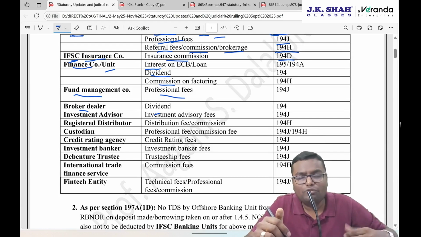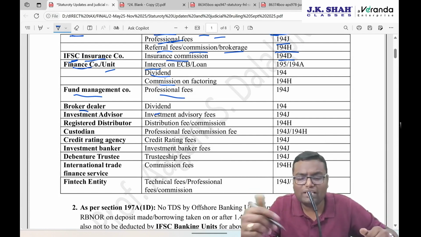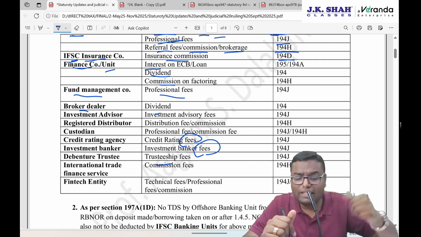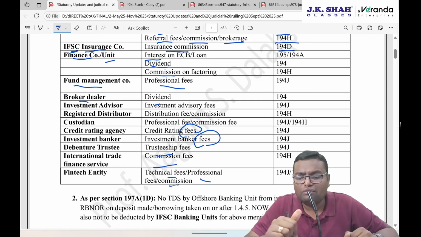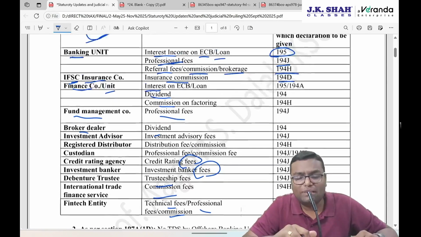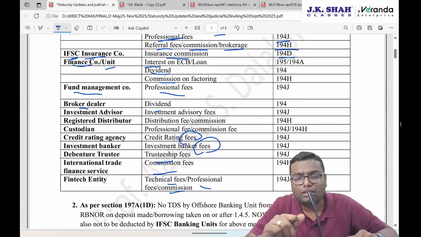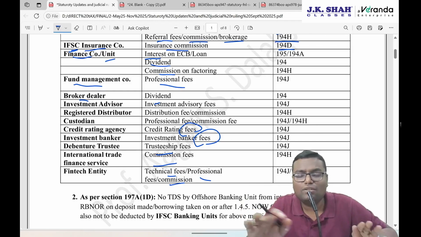You are a broker dealer getting dividend, investment advisor getting investment advisory fees. You are a registered distributor, you are getting your distribution fee or commission. You are a custodian, you are getting custodian fee or professional fees. Credit rating agency, you are getting your respective fees. Investment banker getting any kind of banking fees. Debenture trustee getting trusteeship fees. International trade finance service, you are getting your commission fees. Fintech entity, technical fee, professional fee or commission. So if these particular payees which are operating in IFSC are receiving this kind of income, then for the third column sections they can give the 15G form and their TDS will not be deducted.